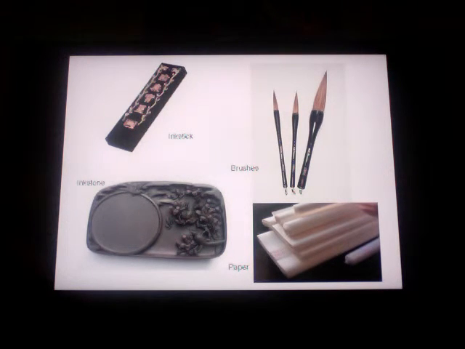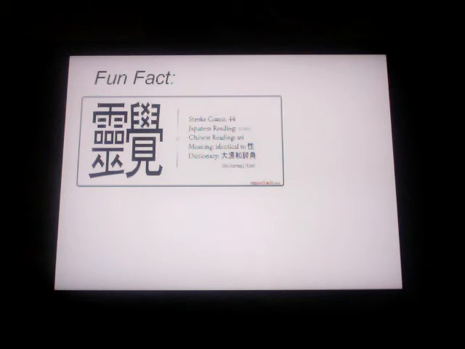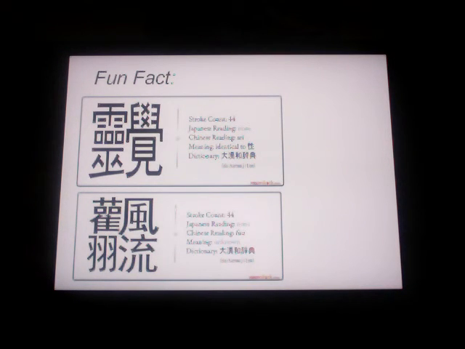Inkstones are used to grind ink sticks into fresh ink. Mulberry paper is used because it is extremely absorbent and very resilient to tears. A fun fact about kanji: there are many difficult kanji that confuse even the most seasoned writer. One of the largest kanji is 84 strokes.